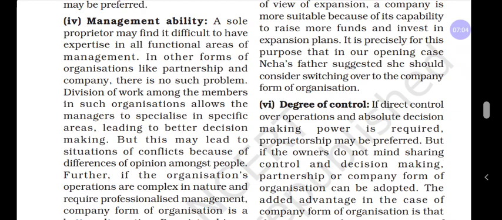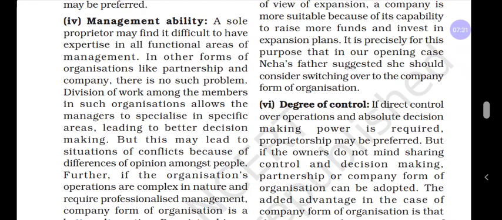Even the management ability also considers the skill of a particular person. If you want to take your own decisions, you can choose sole proprietorship, or if you are going to divide the work or activity among members, you can go for partnership or a joint stock company. It is called management ability.